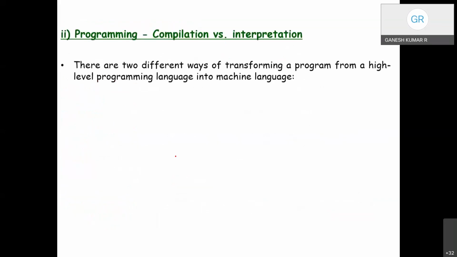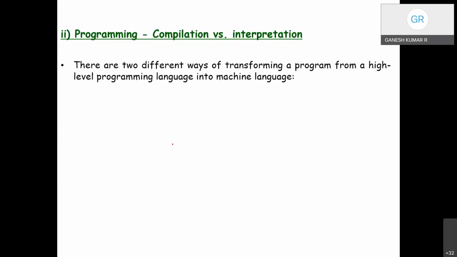Moving on to the next topic, the comparison between compilation and interpretation. There are two different ways of converting a program from a high-level programming language into machine language. All the instructions we enter in C, C++, Java, Python, Perl are called high-level language, which is almost English-like statements. These statements cannot be understood by the machine. They need to be converted into an understandable format.